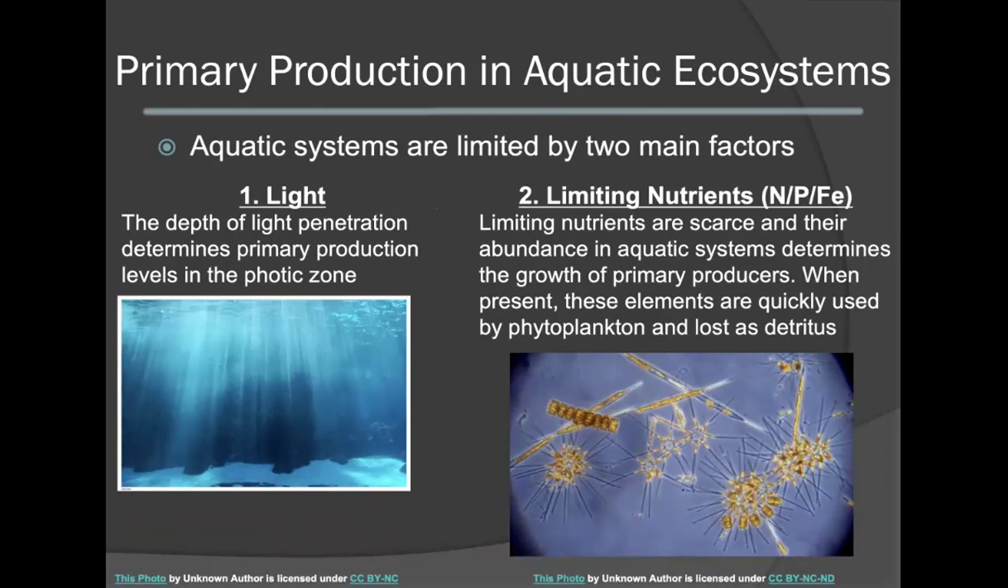Certain elements can also be considered limiting. Limiting nutrients are considered to be scarce in their abundance, and in aquatic systems, this has a direct role in determining the growth of primary producers. When present, these elements, such as nitrogen, phosphorus, and iron, are quickly used up by phytoplankton and then eventually lost from the system through the production of detritus.